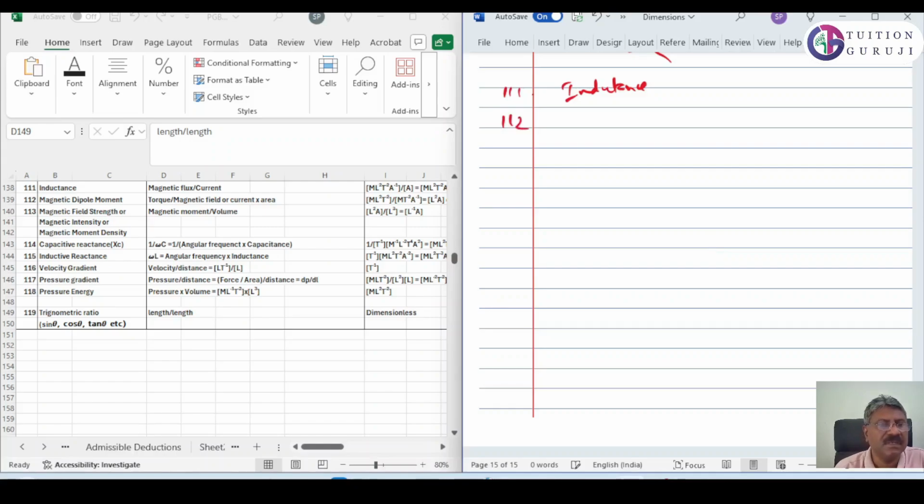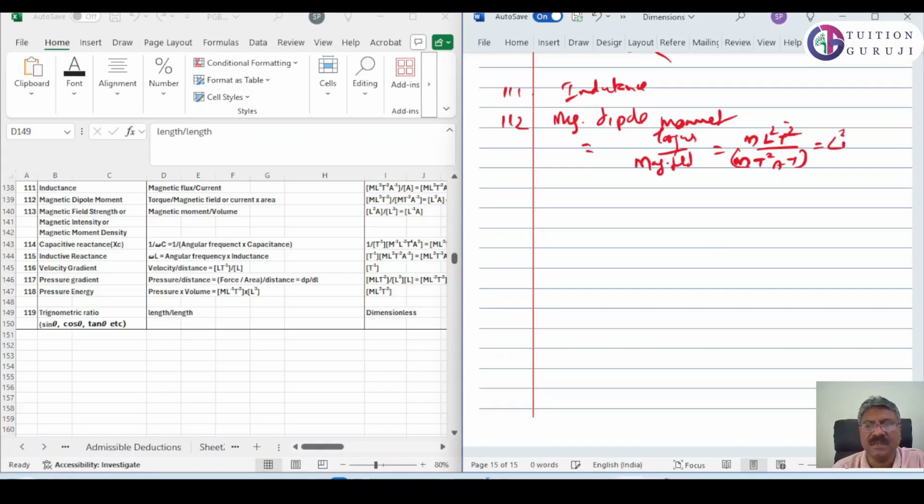So 112 is magnetic dipole moment. Okay, magnetic dipole moment is torque divided by magnetic field. Torque we know is energy, M L square T raised to minus 2, divided by magnetic field, we have calculated M T raised to minus 2 A raised to minus 1. Okay, so we will get L square A.